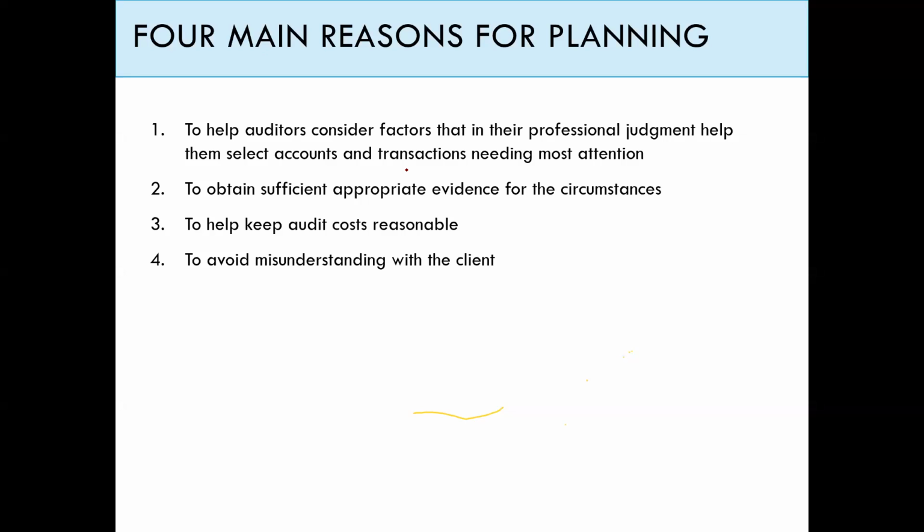The 4 main reasons for planning: to help the auditor select the accounts and transactions in need of most attention; to collect sufficient and appropriate evidence; to keep the audit cost as reasonable as we can; and to avoid misunderstanding with the client by stating the main purpose of the audit, what is expected from the auditor, and what help will be provided by the management.